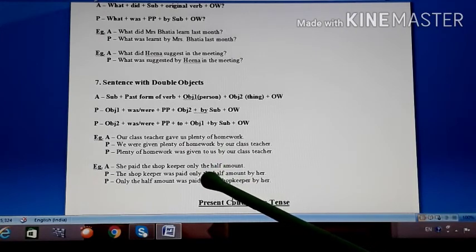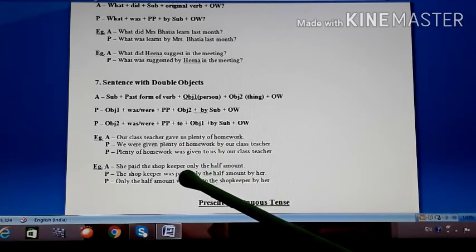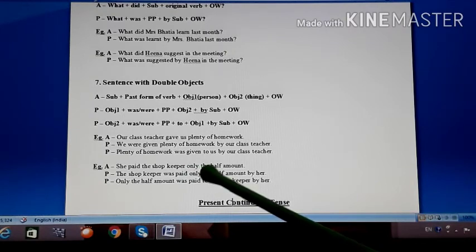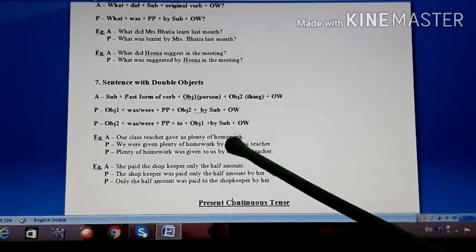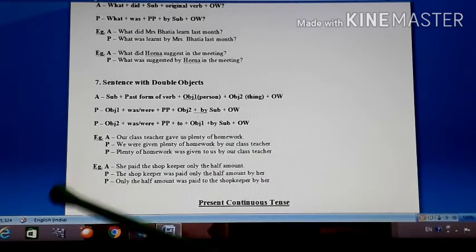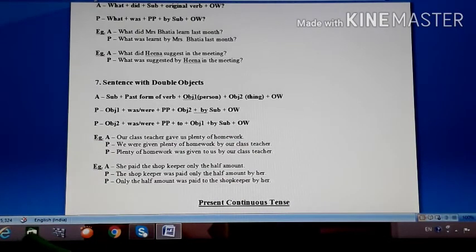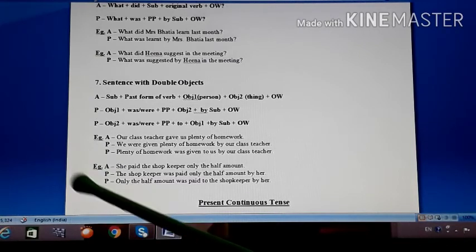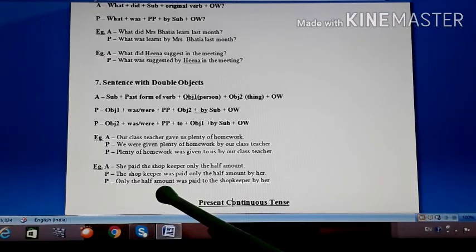Don't drop any word. Here in the object you have four words, only the half amount. So all those words combined form only one object. Object referring to a thing. Understood? So that's why I have taken all the words, only the half amount.